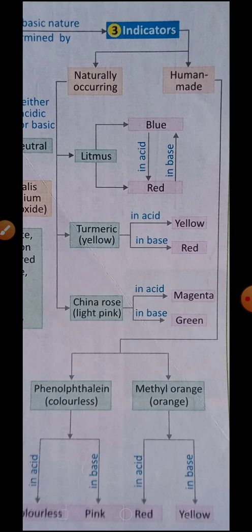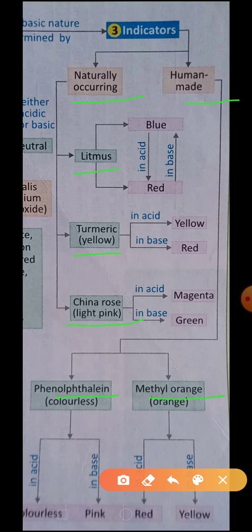Okay, indicators are of two types. Number one, naturally occurring indicators, and number two, human-made indicators. Naturally occurring indicators are litmus, turmeric, and China rose, and human-made indicators are phenolphthalein and methyl orange.